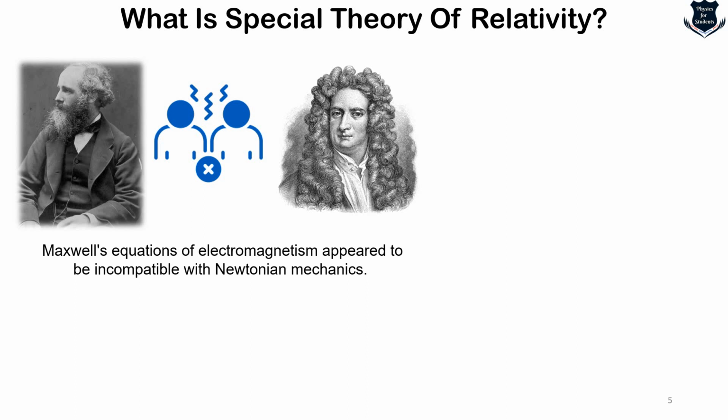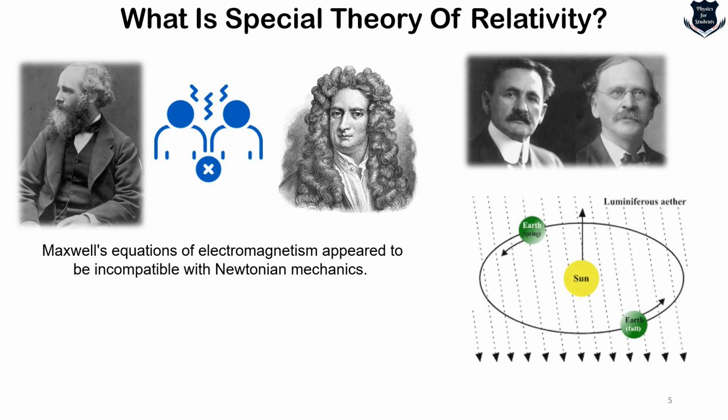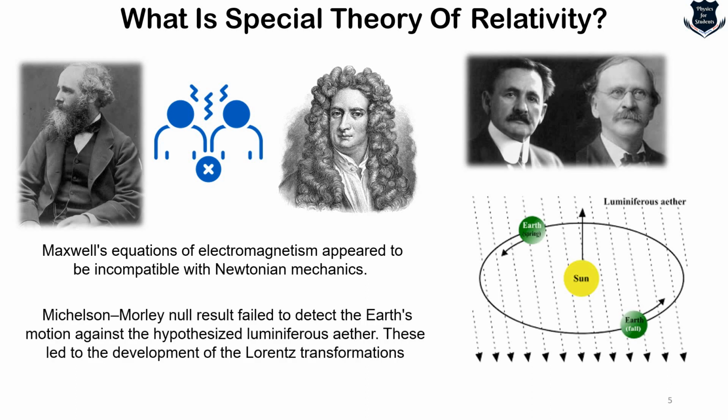But when Albert Einstein and the physicists tried to redefine Newtonian mechanics in terms of Maxwell's equations, we find there is an incompatibility. Also, the Michelson-Morley experiment, which was designed to detect the Earth's motion against what was hypothesized as the luminiferous ether, actually led to further mathematical formulation, including the Lorentz transformations.